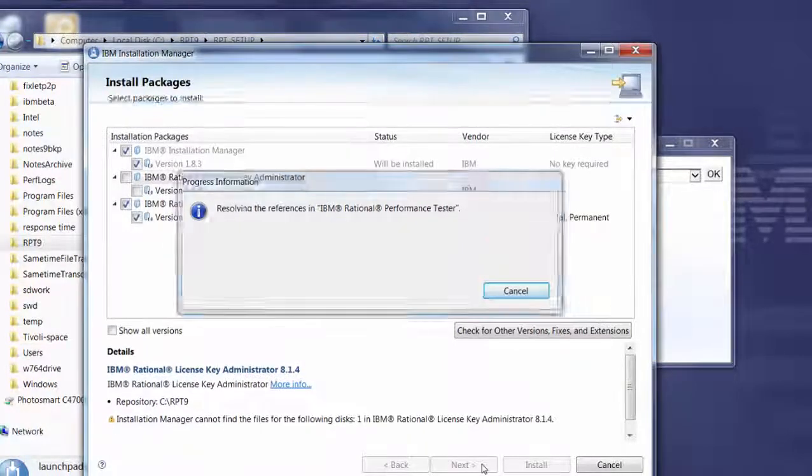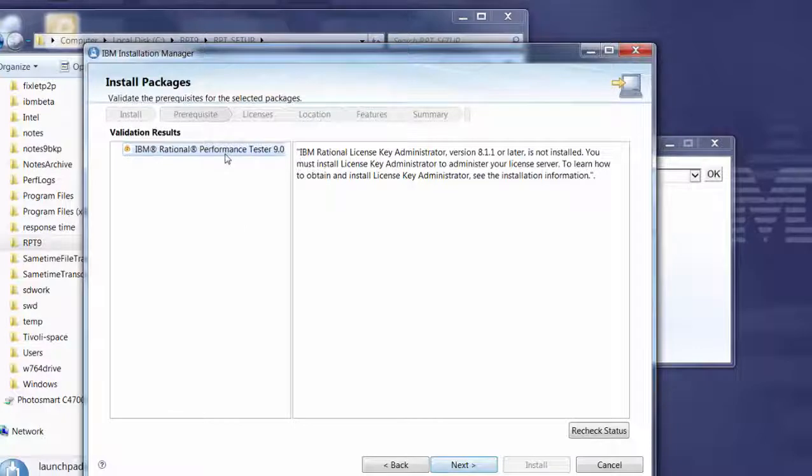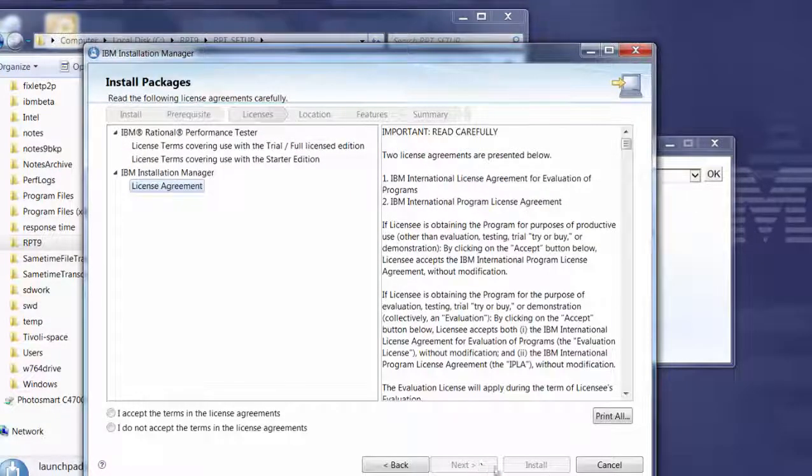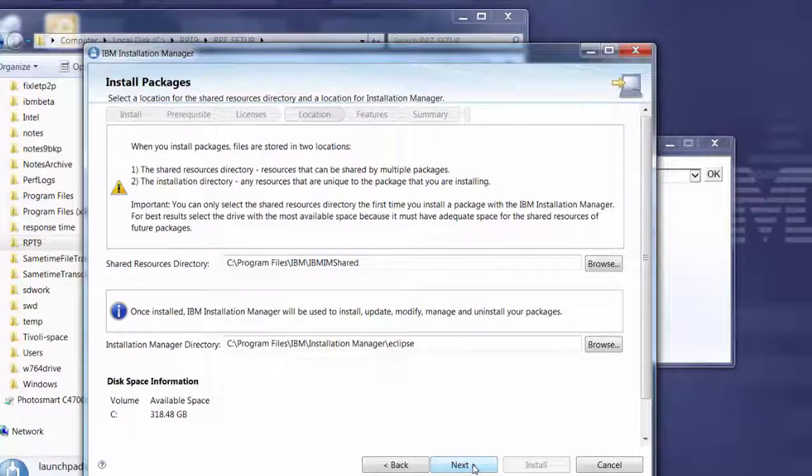We're going to click Next without the License Key Administrator. Accept the terms of the license agreements and click Next. Be sure to check your volume drive to make sure that you have enough room. You can change this to any drive you prefer.